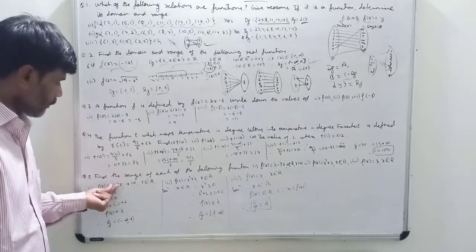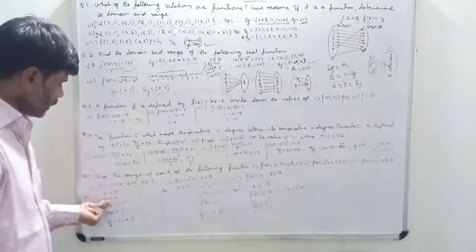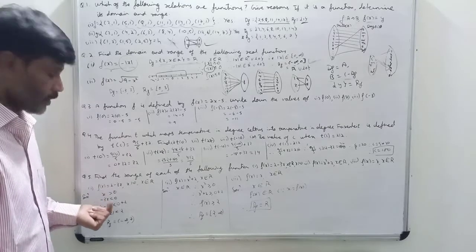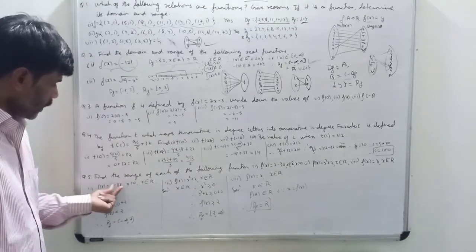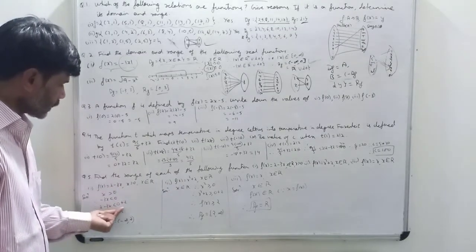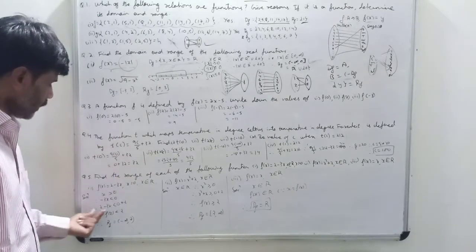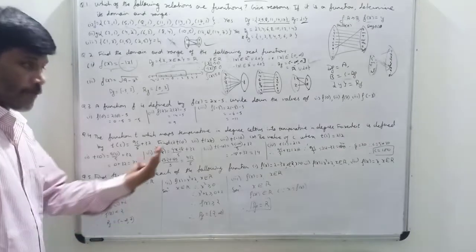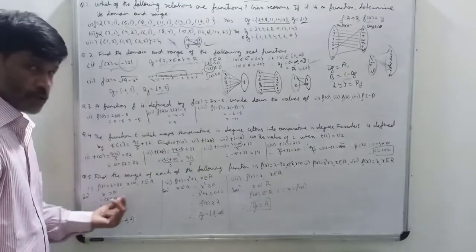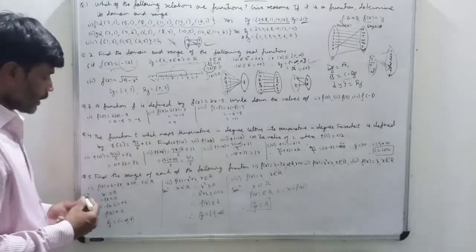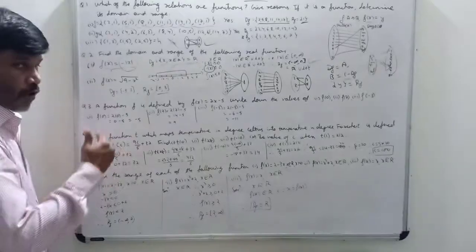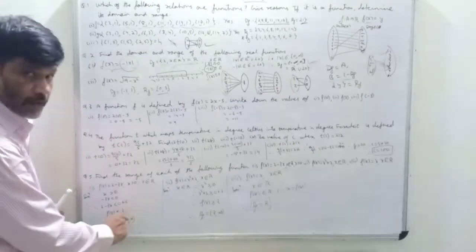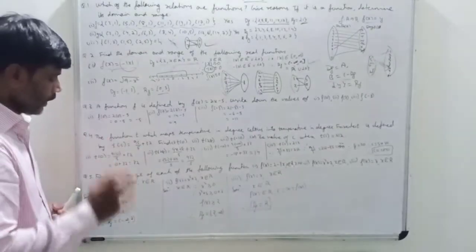2 minus 3x, so I'll multiply by minus 3. So minus 3x will be less than 0. Why? Because when we multiply by minus, inequality will change. Okay, so minus 3x will be less than 0. Now in addition I want 2. So 2 minus 3x is less than 0 plus 2. I have added 2 on both the sides. But what is 2 minus 3x? 2 minus 3x is f(x). So f(x) is less than 2. Okay, f(x) is less than 2 means this is the value of the range. So f(x) is less than 2 means all the real numbers less than 2. So minus infinity to 2 open interval. Why open interval? Because 2 is not included.